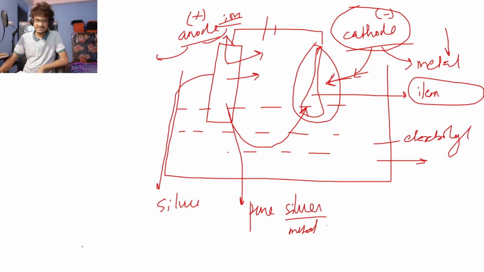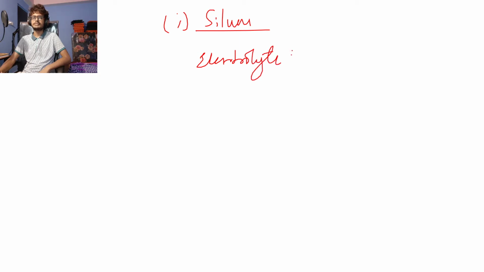So there are, I think, three cases you need to study: electroplating of silver, electroplating of nickel. Only two. So you have to just study 2 cases. So first one is electroplating with silver. So what do we need? First we need electrolyte. So electrolyte is, I'll write this formula. Don't get scared by the formula, okay?